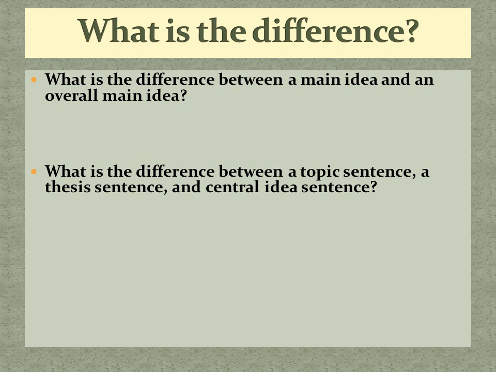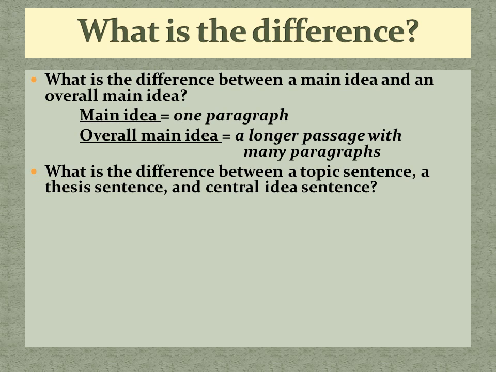So what is the difference between all of these different terms? First, let's look at the difference between a main idea and an overall main idea. You're going to notice that the difference always comes back to the number of paragraphs. That's a simple way of putting it. Main idea, one paragraph. The overall main idea, many paragraphs. So if I ask you to find the main idea, I'm asking you to look for the main idea of one paragraph. If I ask you to find the overall main idea, I'm saying, what's the entire passage about? So again, it comes down to the number of paragraphs.